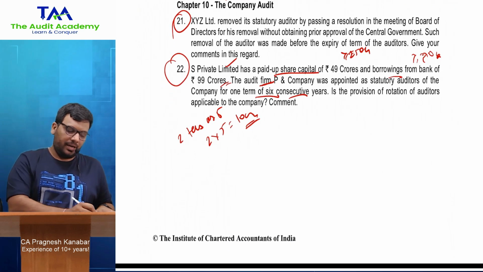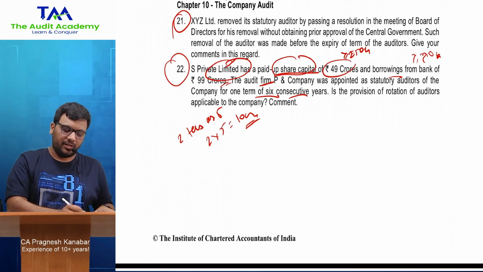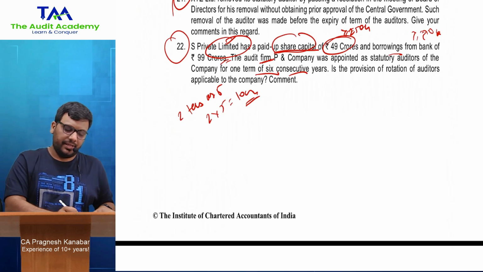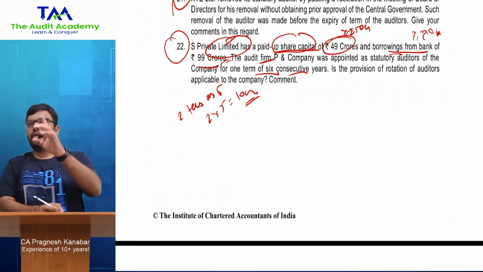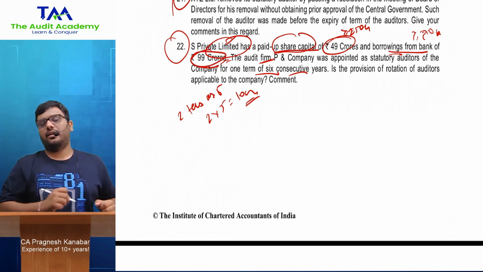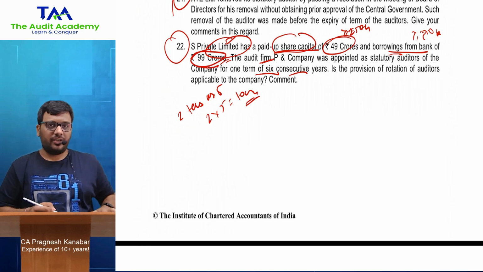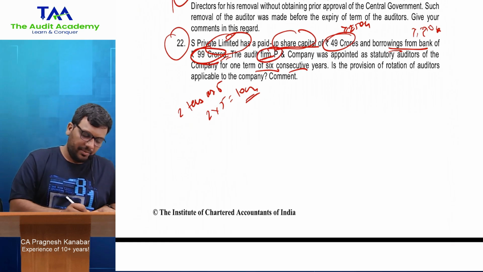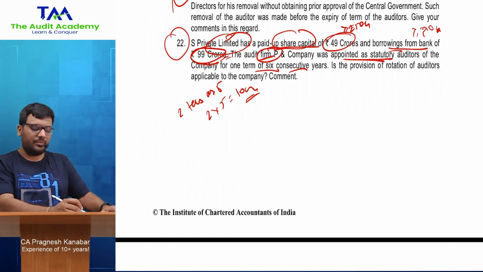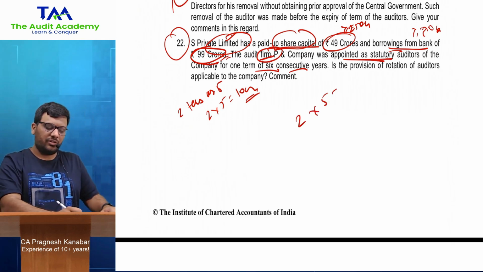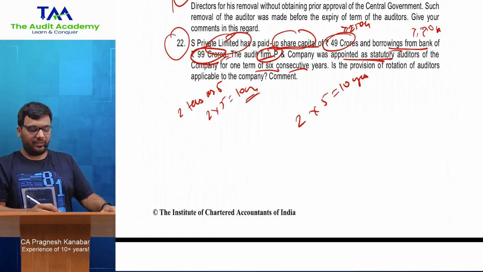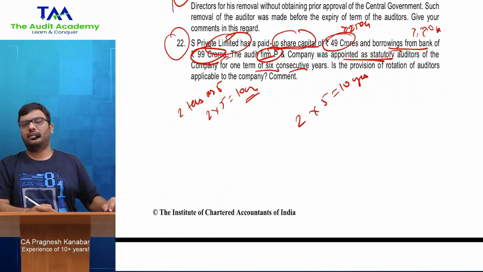Question number 22, it is a private limited company, paid up share capital is 49 crore, it should be greater than or equal to 50 crore for rotation of auditor. Borrowings from banks is 99 crore, in borrowings also the limit is greater than or equal to 50 crore. All right, so here borrowings is 99 crore, so as a private limited company, rotation of auditor is applicable. They have appointed a firm as an auditor for 1 term of 5 consecutive years. Now when rotation of auditor is applicable, then you have 2 terms of 5 years each, which is equal to 10 years. But 1 term cannot be more than 5 consecutive years here. So they gave 1 term of 6 consecutive years, which is wrong.